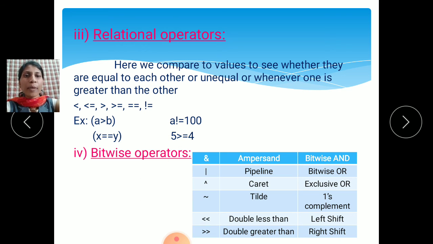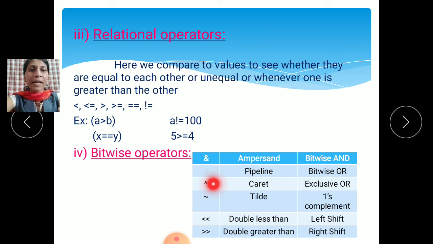Then the fourth type of binary operator is the bitwise operator. See here, these are all the bitwise operators. The first one is the ampersand, which we use for bitwise and.